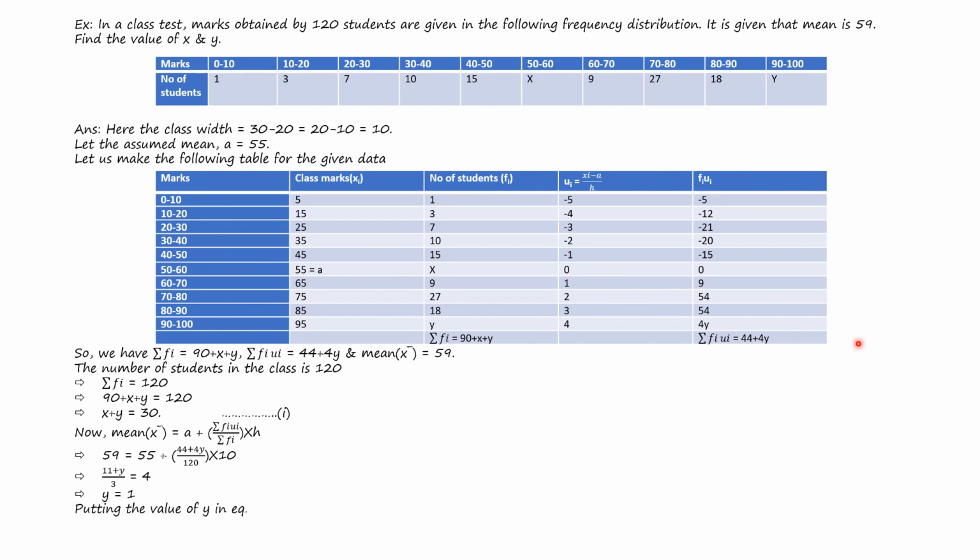Now putting the value of y in equation 1, we get x plus 1 equals 30, or x equals 29. Hence, the values of x and y are 29 and 1 respectively, is the answer.